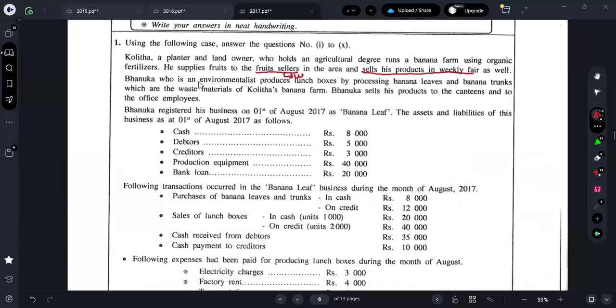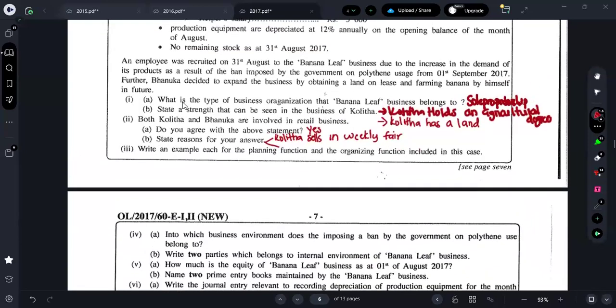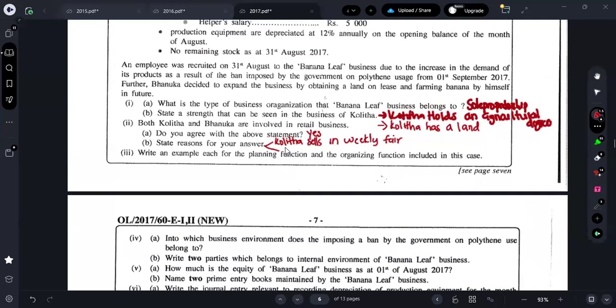Next one, what can you say? Further, Banuka, who is an environmentalist, produces lunchboxes by processing banana leaf and banana trunk, which are waste material of Kolita's banana farm. Banuka sells his product to the canteen. If he is selling to the canteen, that is a wholesale business. And also he is selling to office employees, no? So you can consider that as a retail business.